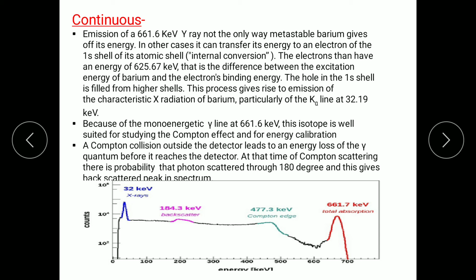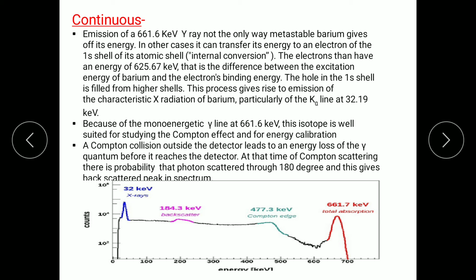Understand everyone? Now see here what is happening. As we see, 661.6 keV is a monoenergetic gamma line. When that monoenergetic gamma line interacts with the 1s shell electron, then we can say there should be the Compton effect.